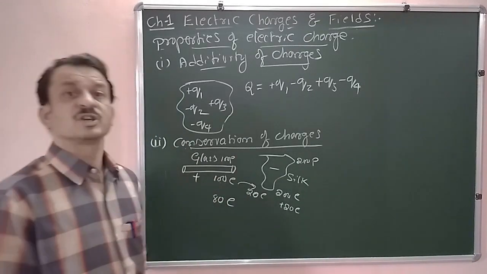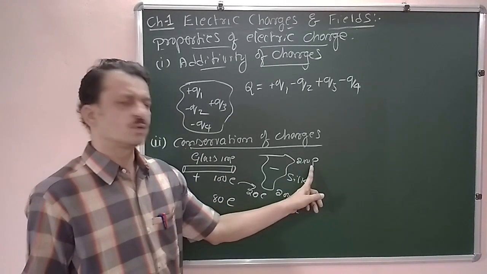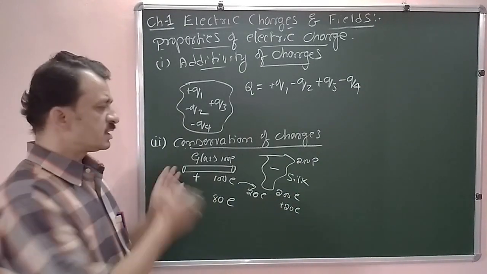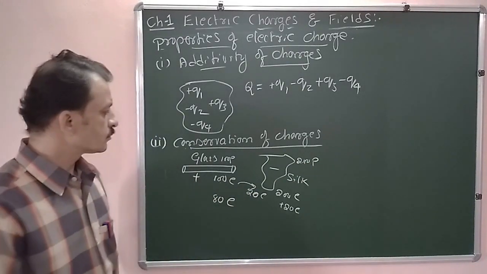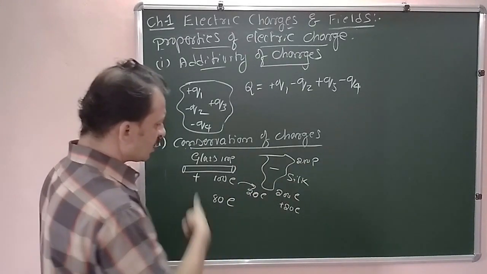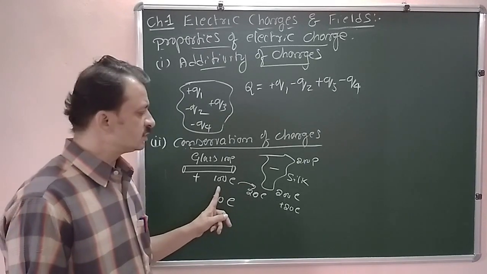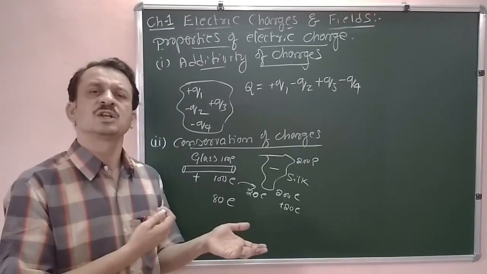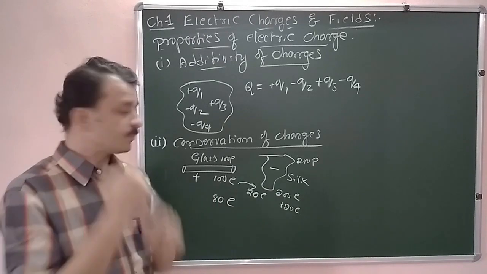Now count the number of charges. So initially here 100 protons, here 200 protons, total is 300. After rubbing, there is no sharing of protons, therefore proton number is same. But in the case of number of electrons, initially here in the glass we are having 100 electrons, in the silk we are having 200 electrons. What is the total? There are 300 electrons before rubbing.